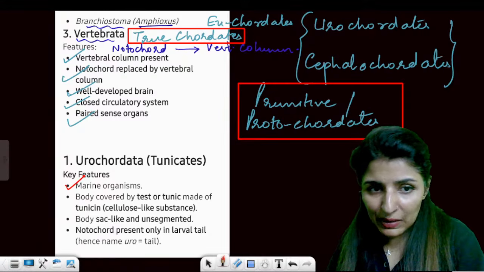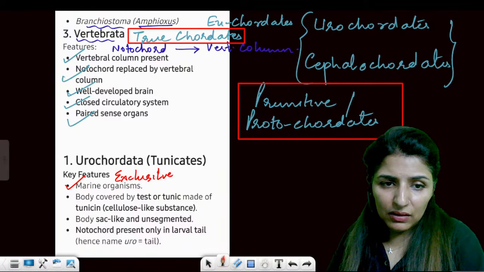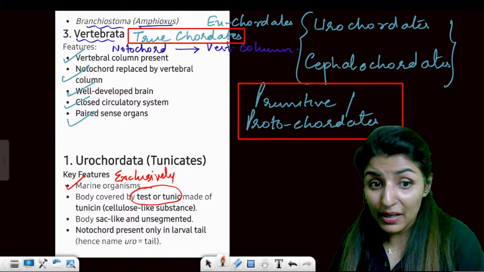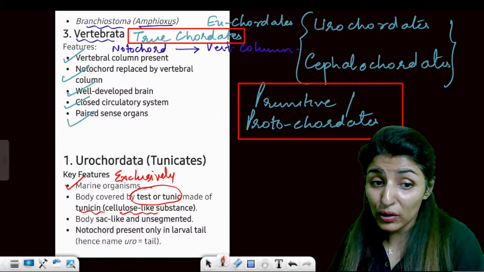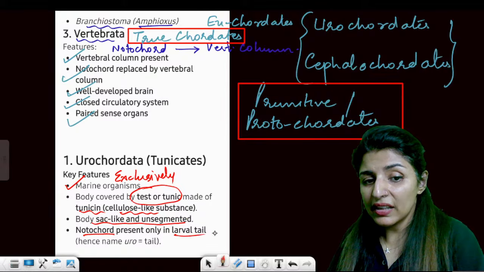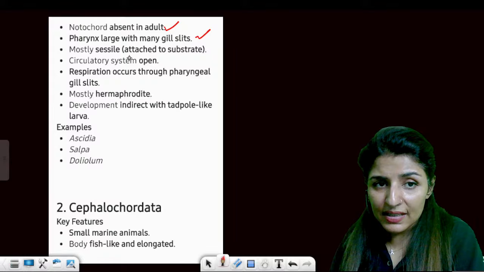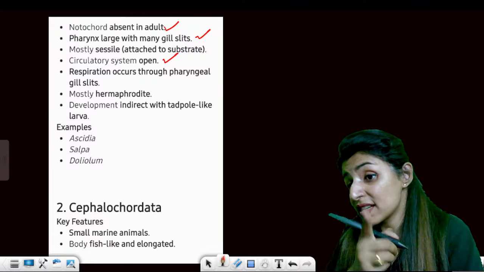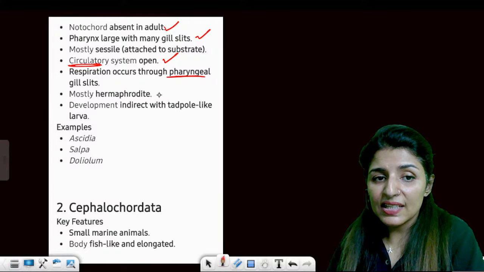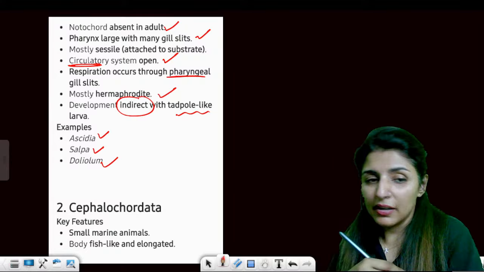They are exclusively marine. Homework done. Exclusively marine. Body covered with test or tunic made up of tunicin, cellulose-like substance, told you. Body within the sac-like structure, unsegmented body. Notochord only in the larval tail, we have already discussed it. Absent in the adults, respire through gill slits, then open circulatory system. So the chordate which has open circulatory system is Urochordata. Then pharyngeal gill slits, hermaphrodites, indirect development, tadpole-like larva, Ascidia, Salpa, Doliolum, then Herdmania.